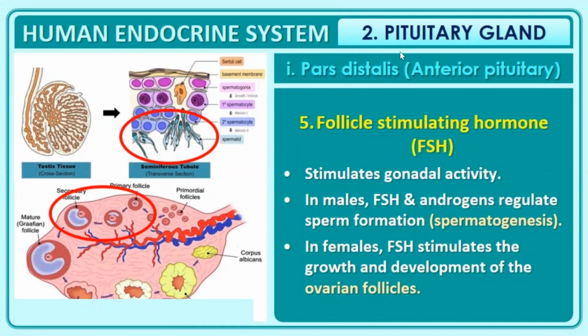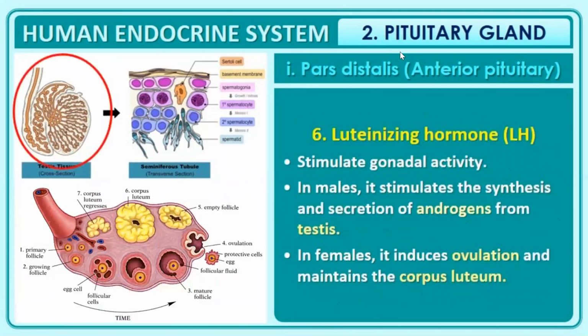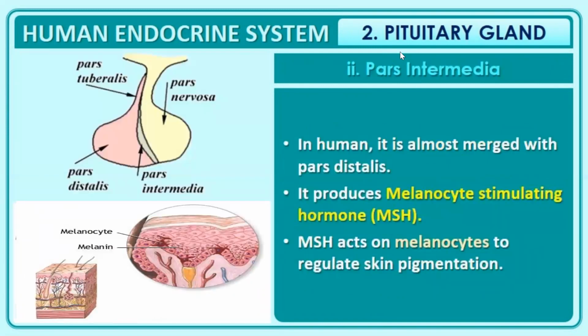Then comes the follicle stimulating hormone that stimulates gonadal activity. In males, FSH and androgen regulate spermatogenesis. In females, FSH stimulates growth and development of ovarian follicles. Luteinizing hormone also helps in stimulating gonadal activity. In males, it stimulates secretion of androgen from testes. In females, it induces ovulation, that is release of ovum, and it also helps in maintaining corpus luteum.